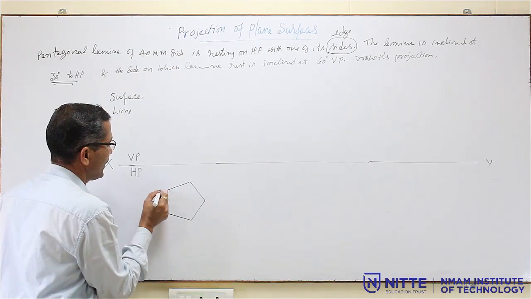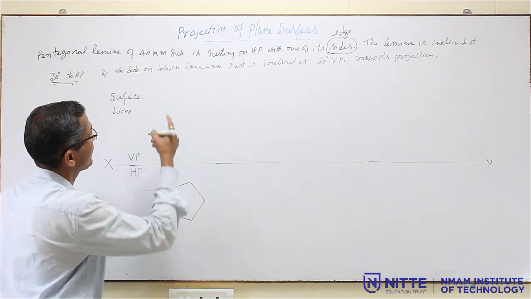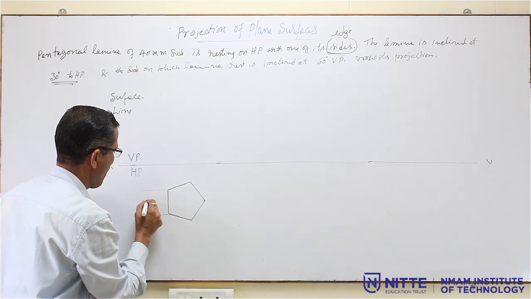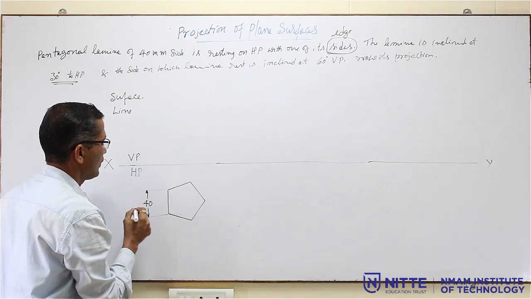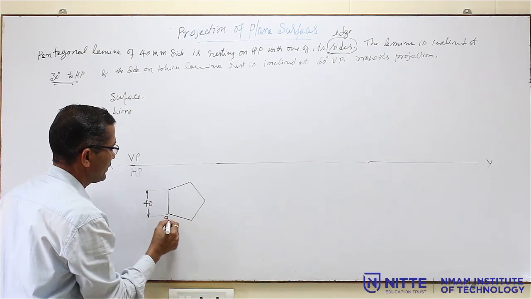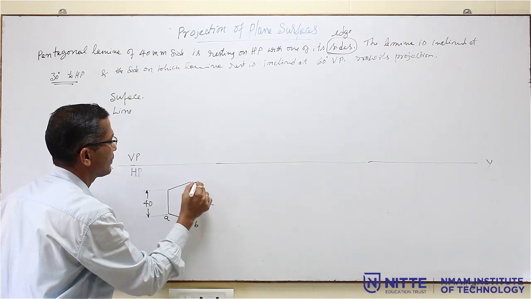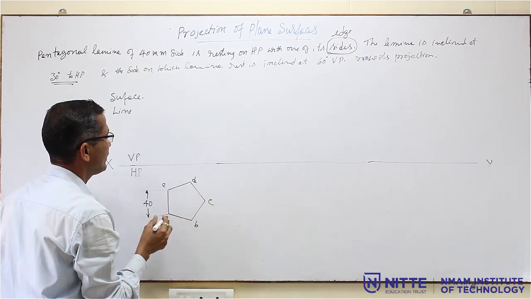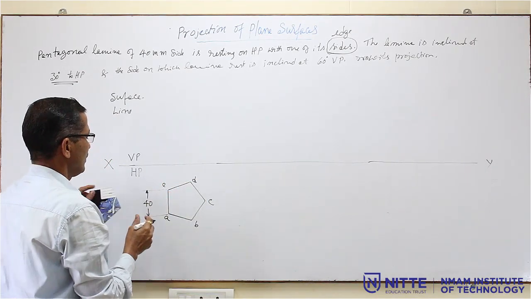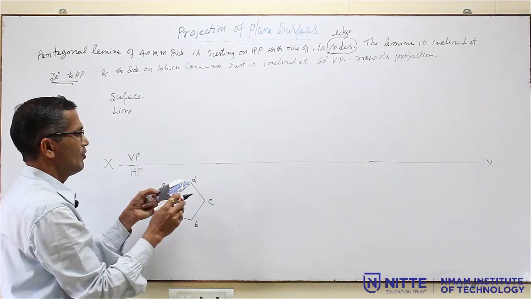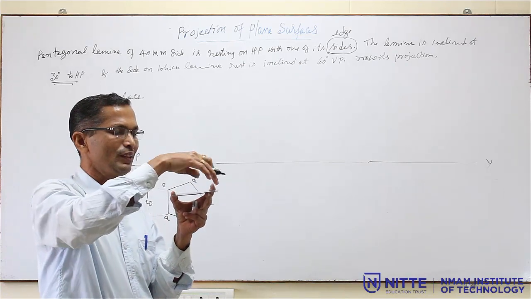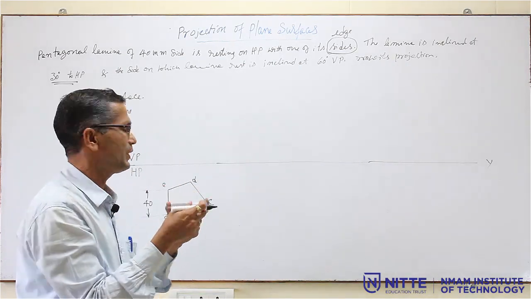Then dimension the side of this, how much? 40 mm. Then name the corners A, B, C, D, E. If I keep it like this, the top view is a pentagon. What is the front view? Front view is a line.